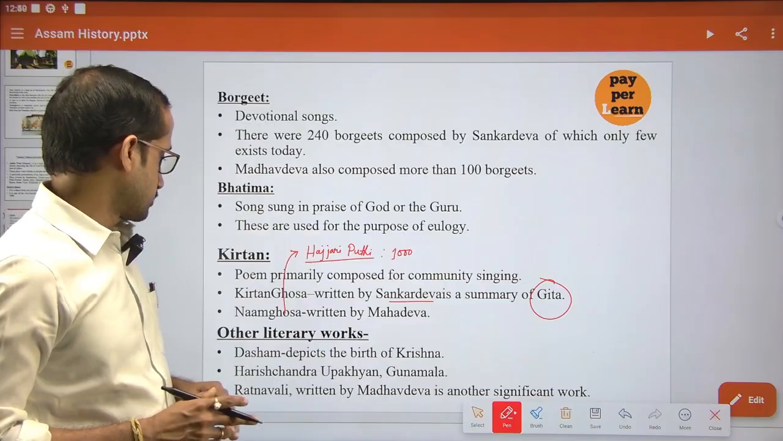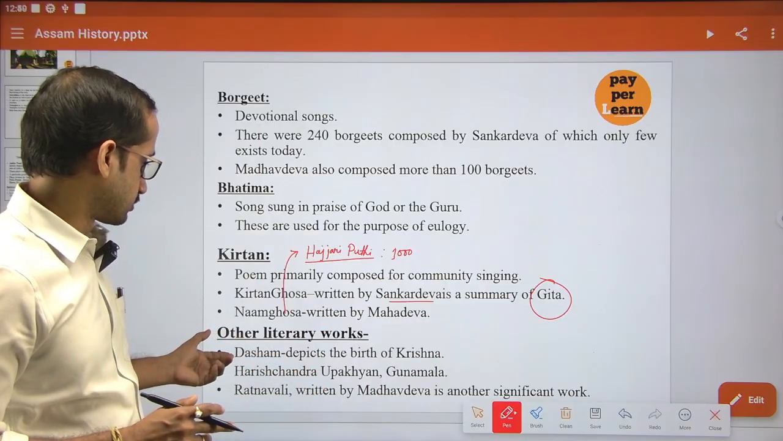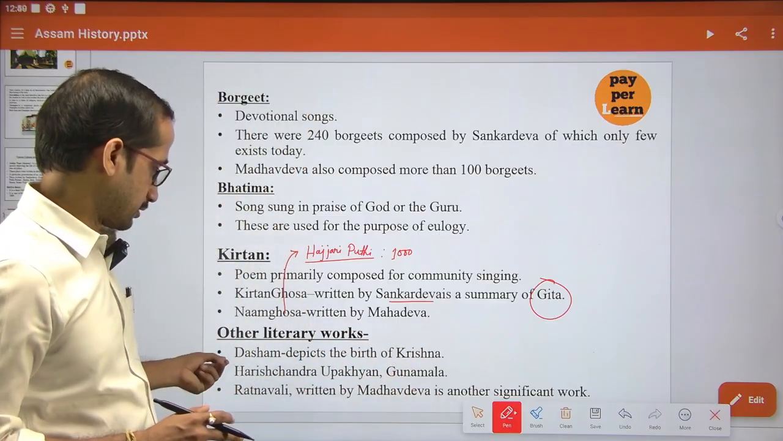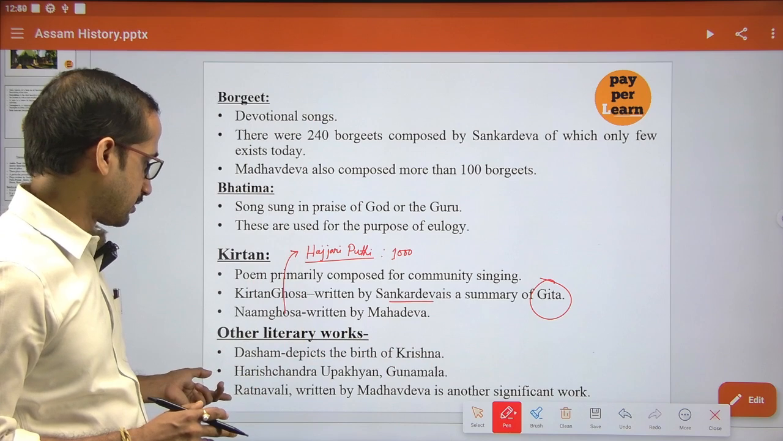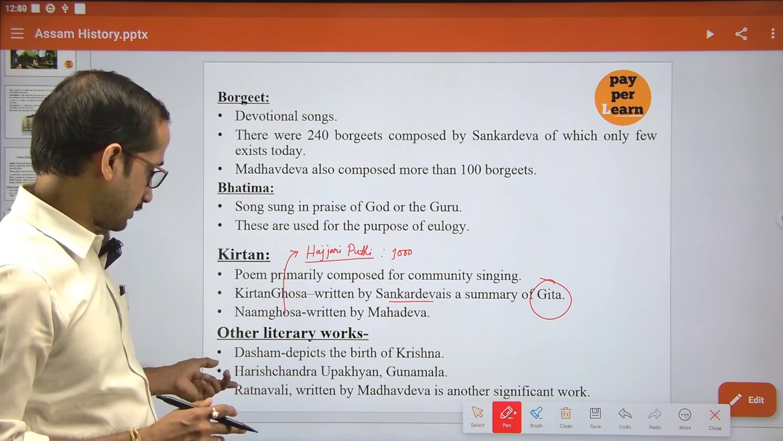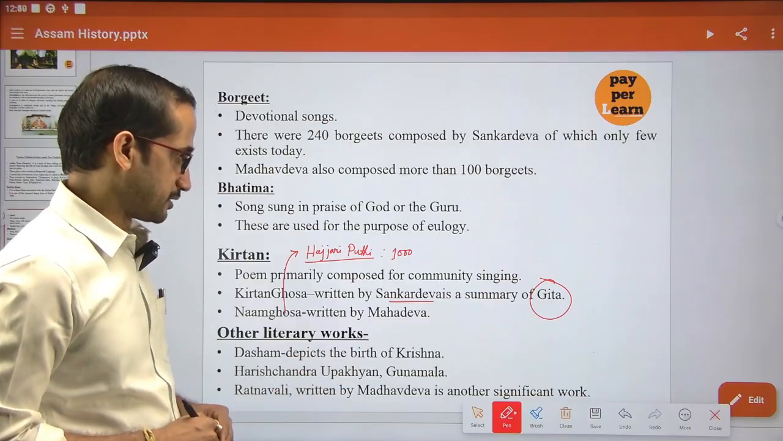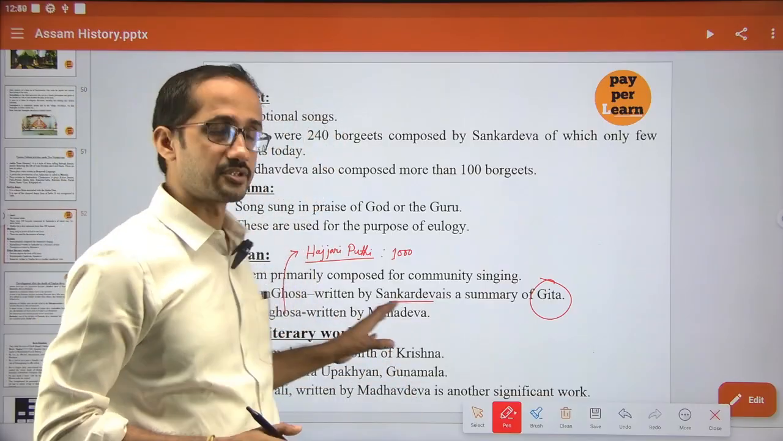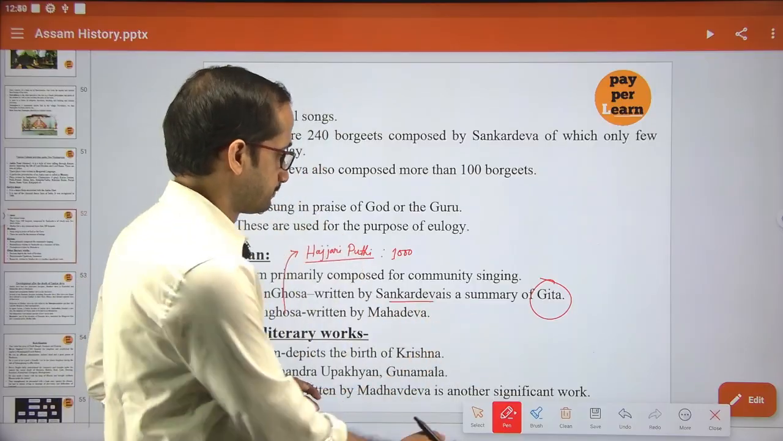Other literary works are Dasam, depicting the birth of Krishna, and Harishchandra Upakhyan, Gunamala, Ratnavali. Ratnavali is written by Madhavdev. It is also another significant work. So these different works are important because sometimes this may be asked.